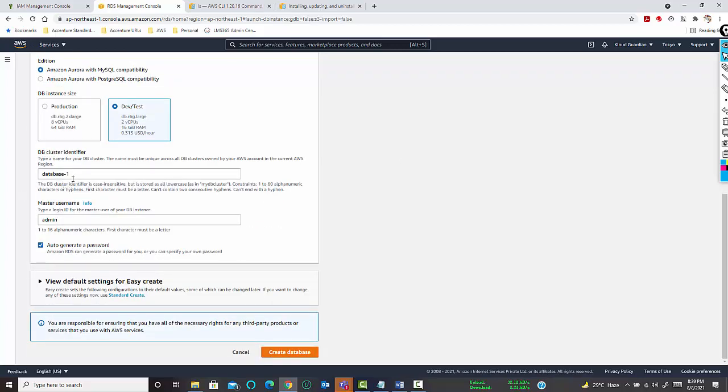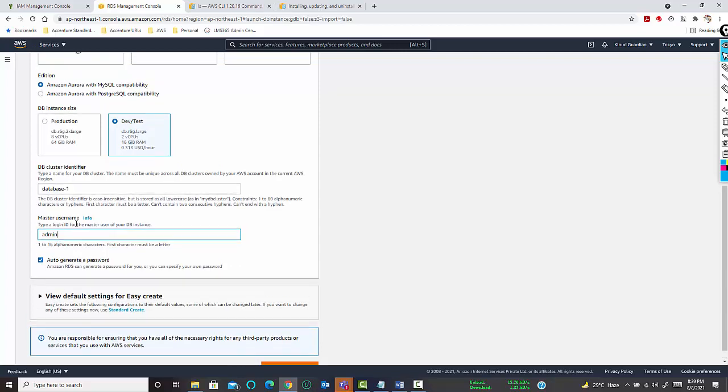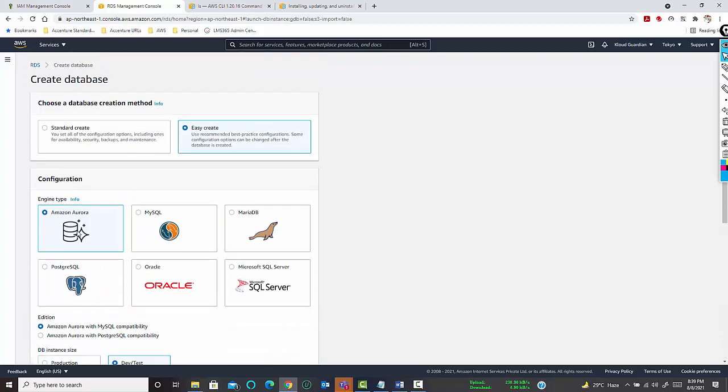There are very few things you can define. You can only define the DB instance size, the database name, and the username. There is no option for a backup plan, for an availability zone, replication, redundancy, or auto scaling in case of easy create. But in case of standard create, once I click on it